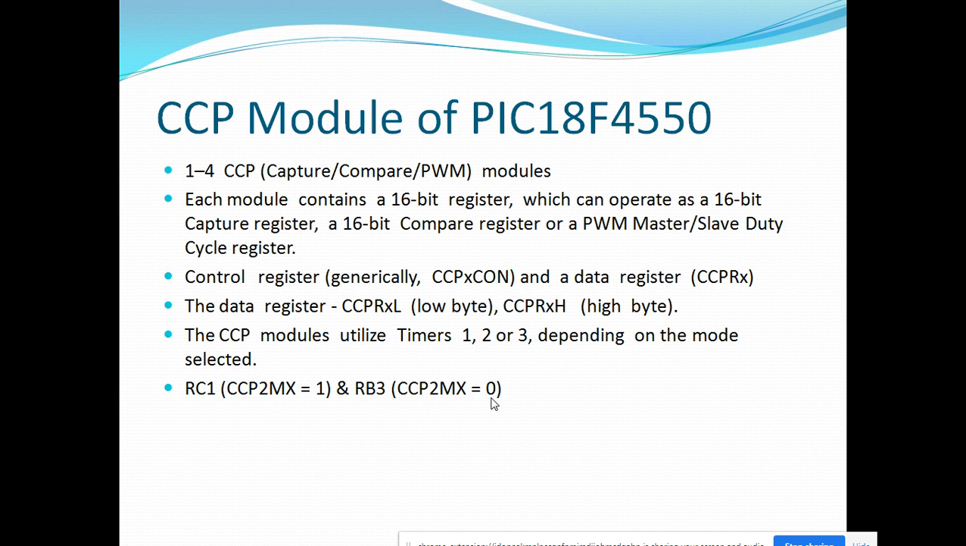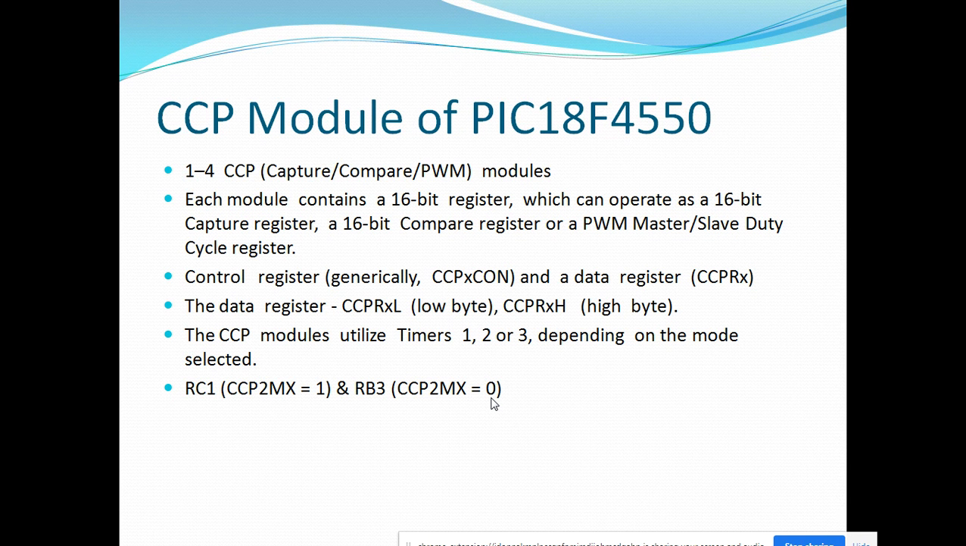For controlling the CCP modules, two registers are given: one is the control register and the second one is the data register. The data register has two bytes, CCPR higher byte and lower byte. For CCP module 0, we have CCPR0L and CCPR0H. These are the two registers which belong to CCP module 0. For module 1, we have CCPR1L and CCPR1H. These are the two registers allocated for CCP module 1, that is the second module.